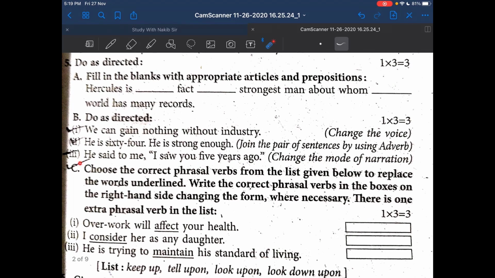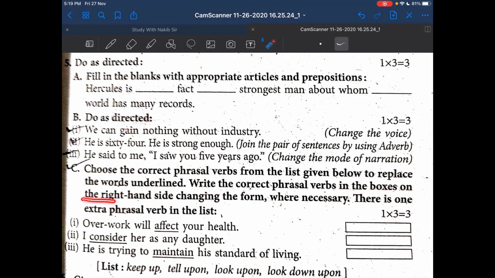And now part C, the last part. Choose the correct phrasal verbs from the list given below. See the list. So choose the correct phrasal verb to replace the words underlined. This will be replaced, this will be replaced, this will be replaced. Write the correct phrasal verbs in the boxes. Here is one box, here is one box, here is one box.